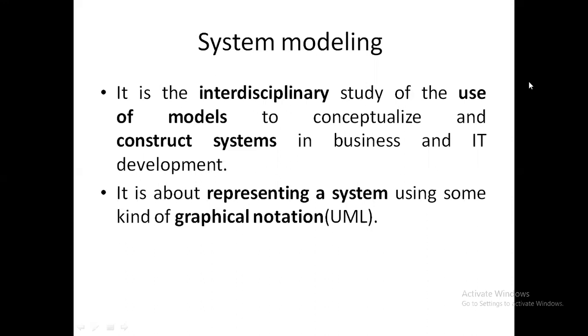That we call system modeling. We already discussed the example in the UML diagrams.